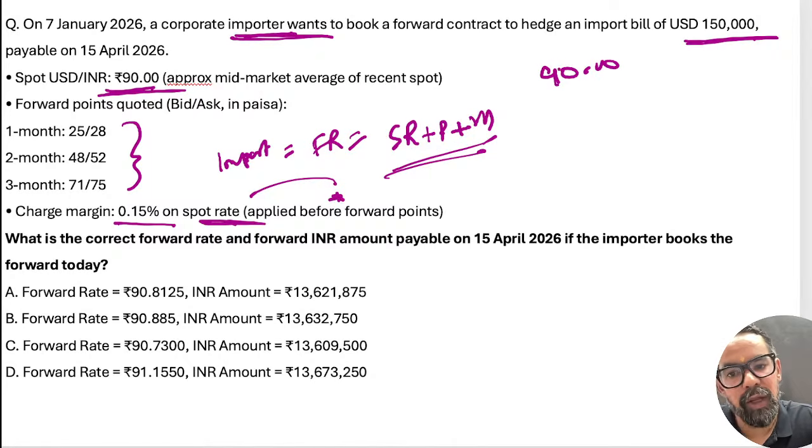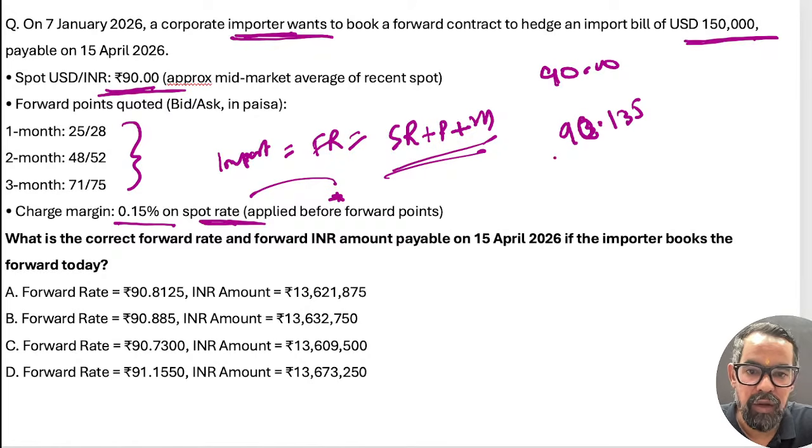And if you calculate 0.15% margin, it will go to 90.135, right?